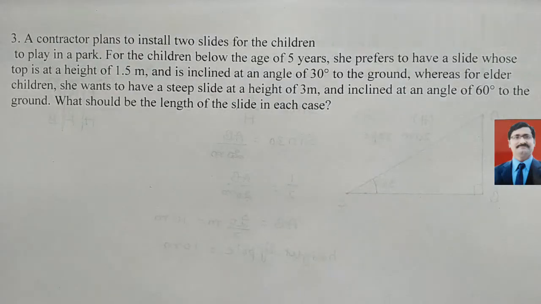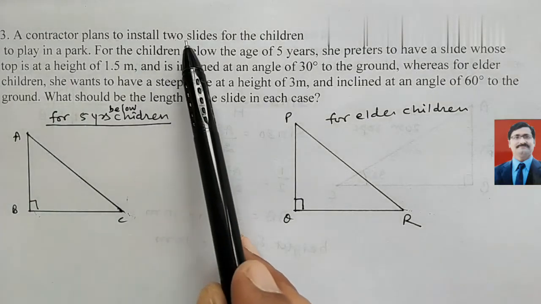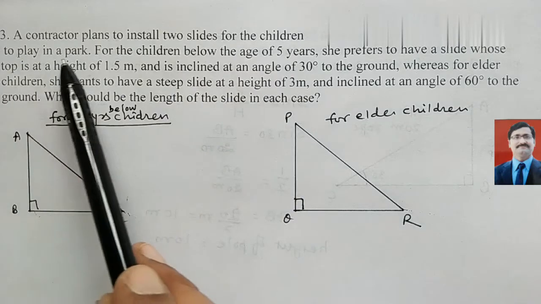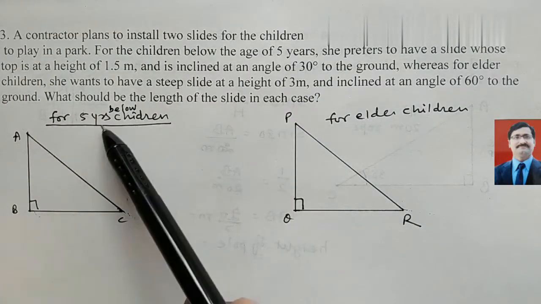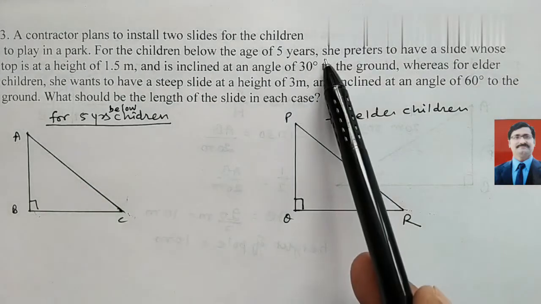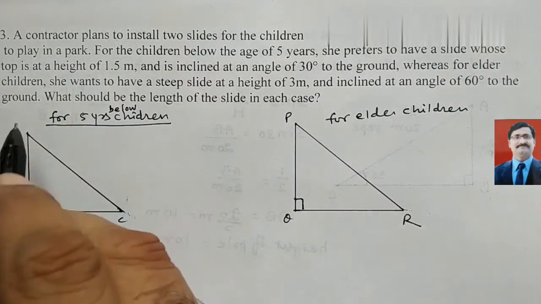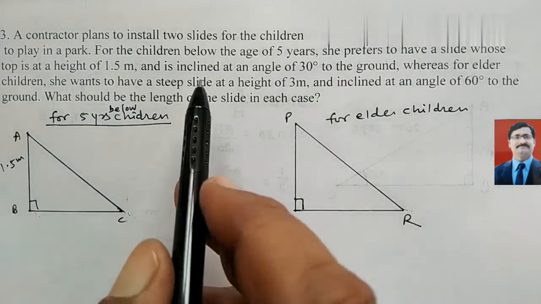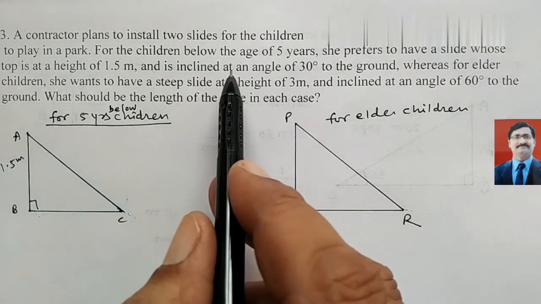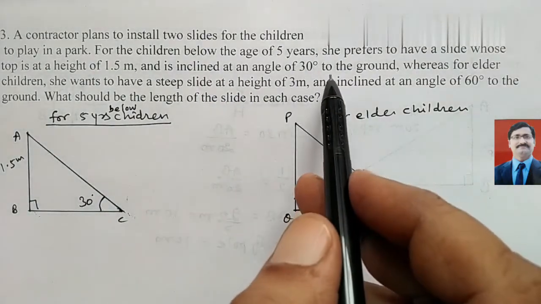So look here, according to this question we draw the diagram. For the children below the age of 5 years, a slide whose top is at a height of 1.5 meter, this is 1.5 meter height given to you, and inclined at an angle of 30 degree to the ground.